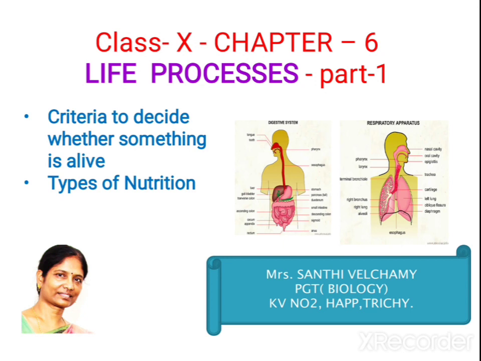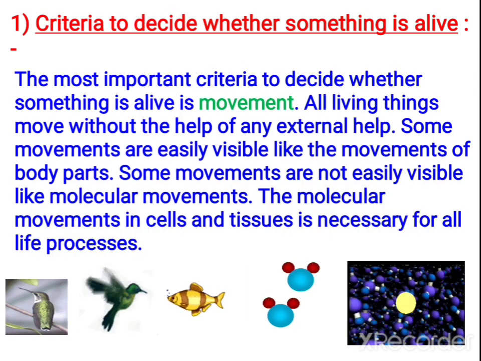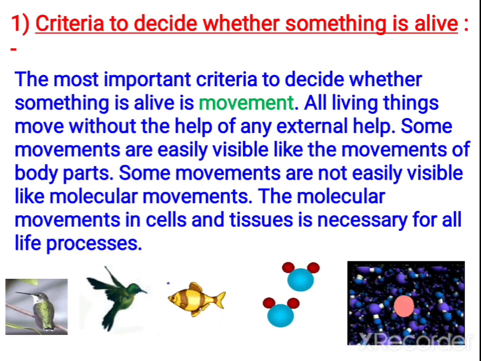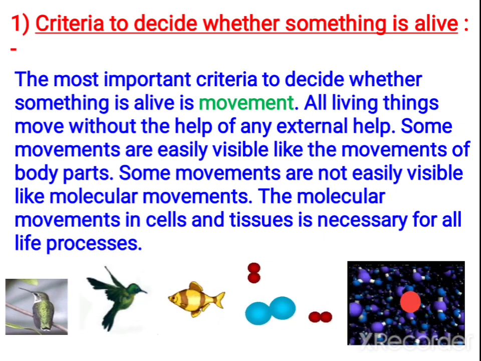So today we are going to start with the chapter life process. The topics going to be covered are criteria to decide whether something is alive and types of nutrition. Now let us go inside the chapter. So first let us study regarding what are the criteria to decide whether something is alive or not.